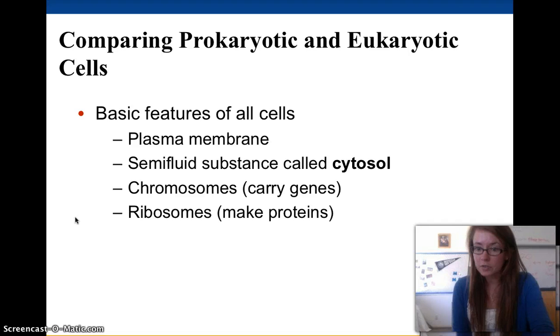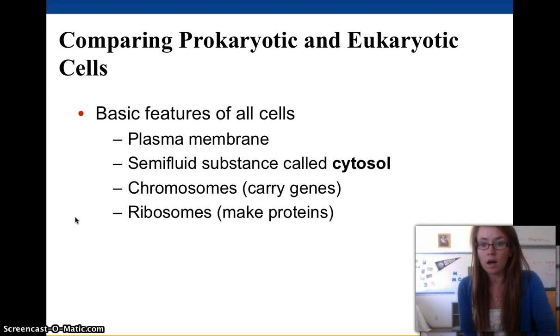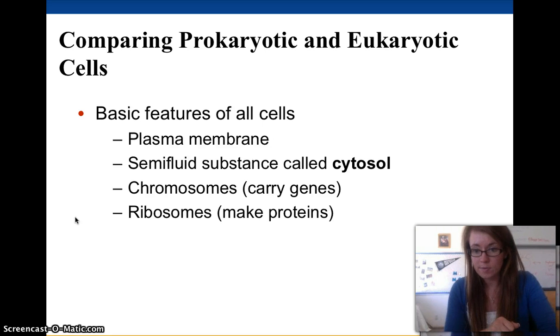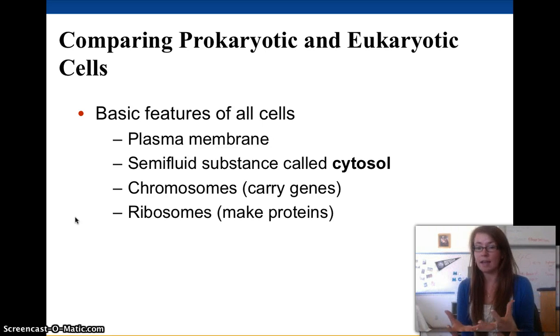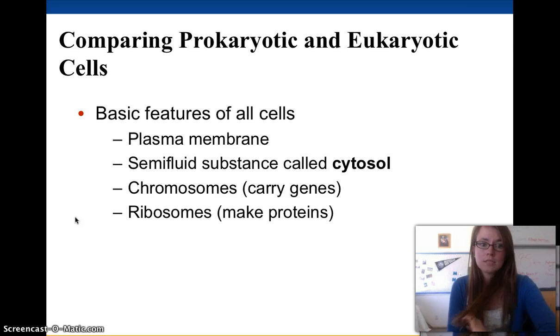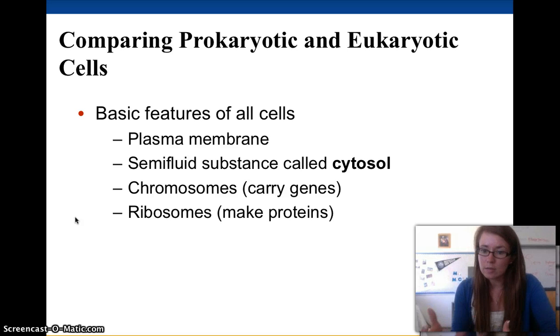Before we split up the two groups into the differences, let's talk about some basic characteristics of all cells. All cells have a plasma membrane, meaning an outside. If they didn't have a plasma membrane, they wouldn't be a cell, because what would be holding them together? So all cells have a plasma membrane. All cells have a semi-fluid substance called cytosol. You've probably heard this called cytoplasm before. It is the cytoplasm. It's made of cytosol, whatever we want to call it, cytoplasm, cytosol, same thing.